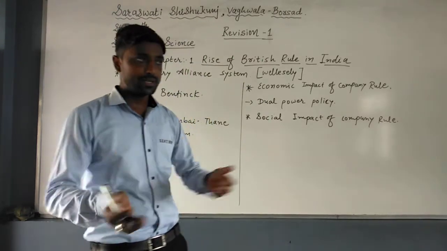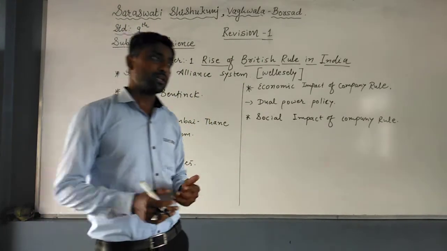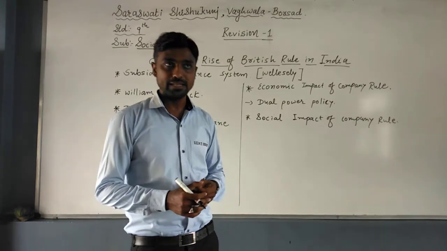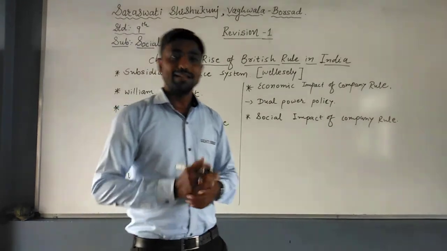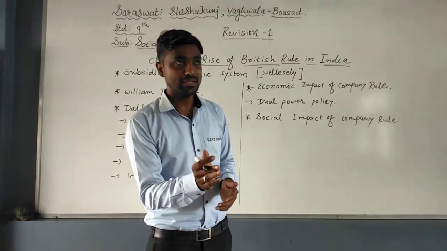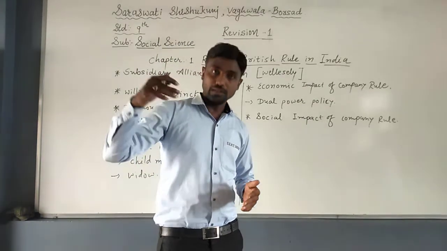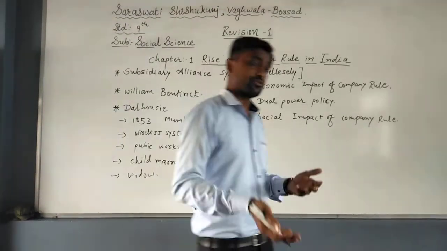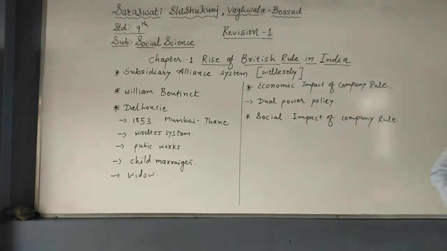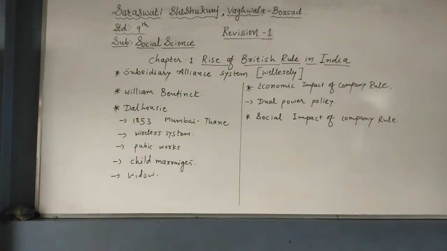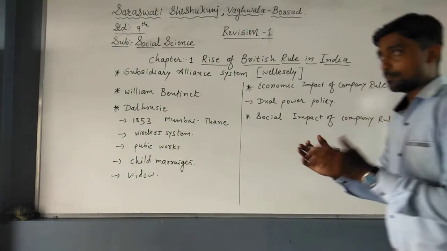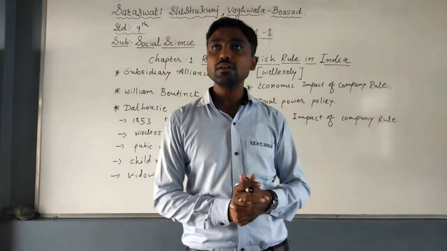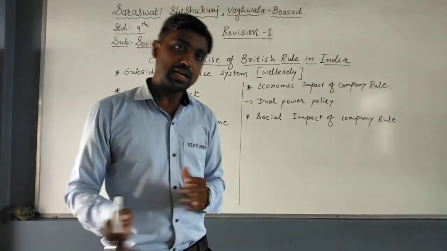For example, child marriages, doodh piti, sati pratha. These habits were stopped by Raja Ram Mohan Roy, Durgaram Mehta, and other stalwarts. Stalwarts means brave people. Durgaram Mehta, Behramji Malbari, they are the stalwarts who passed the act with the help of the Britishers, and all these bad habits were closed in our country.